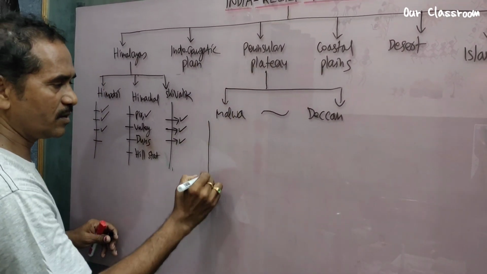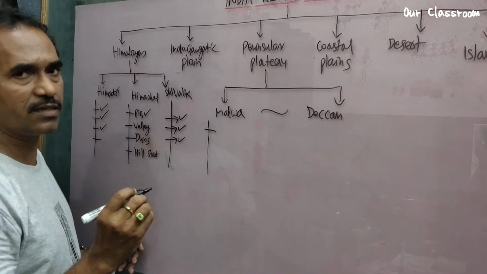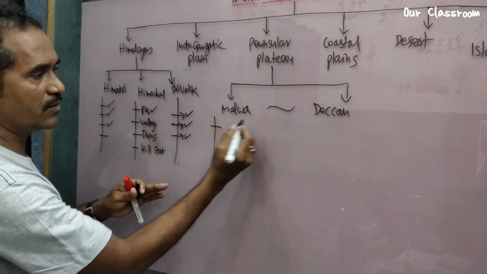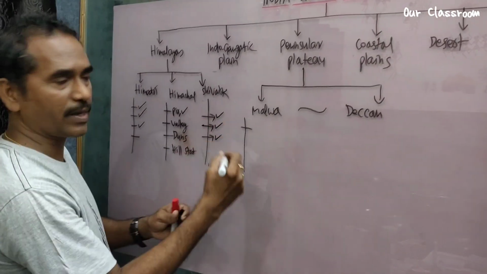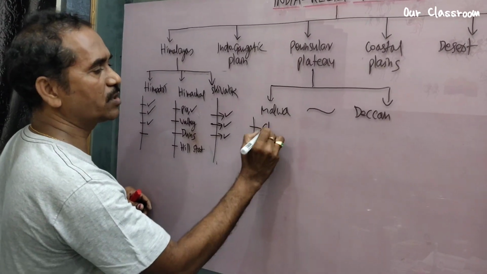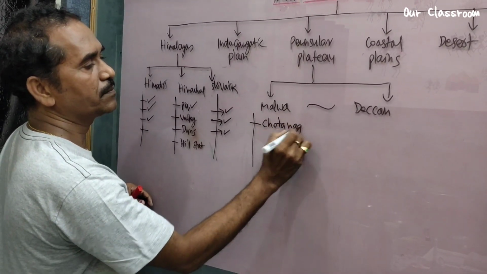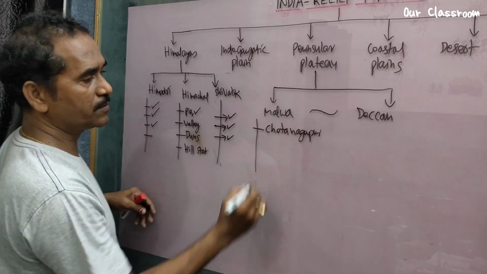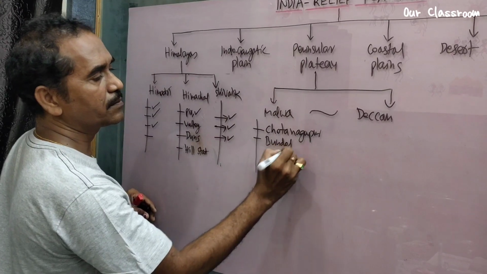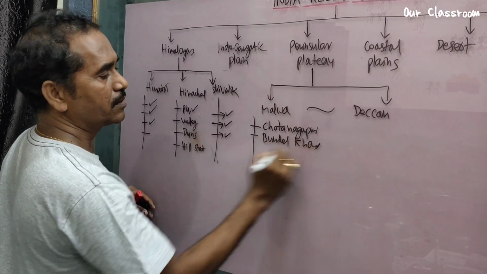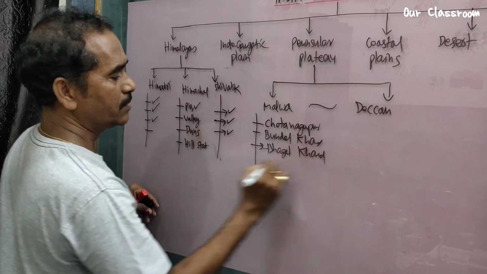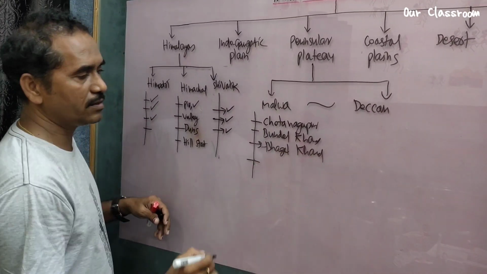Now what do we see in the Malwa Plateau? First we see the boundaries of the Malwa Plateau. Before going to boundaries, let's look at some other plateaus. East of the Malwa Plateau we see Chota Nagpur Plateau, Bundelkhand, and Baghelkhand.